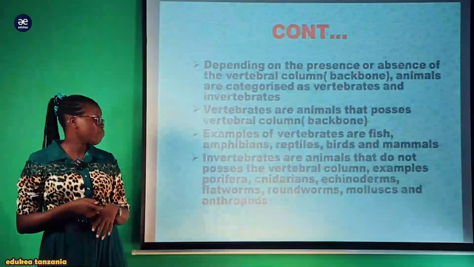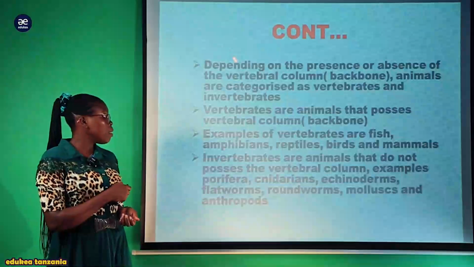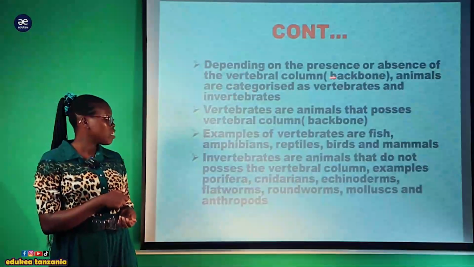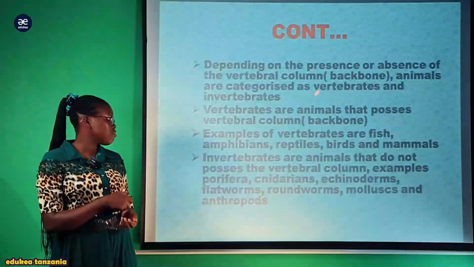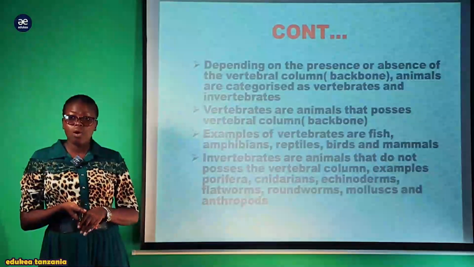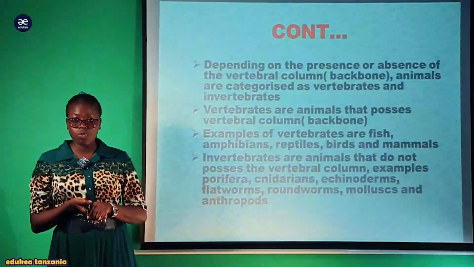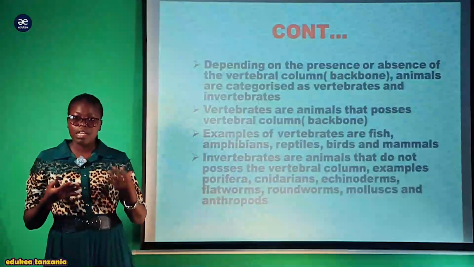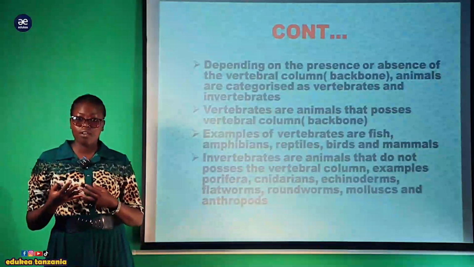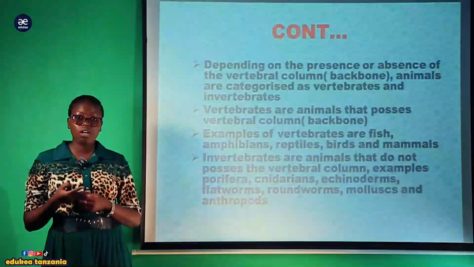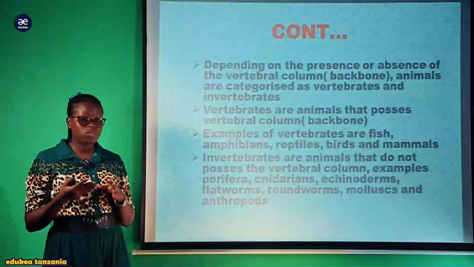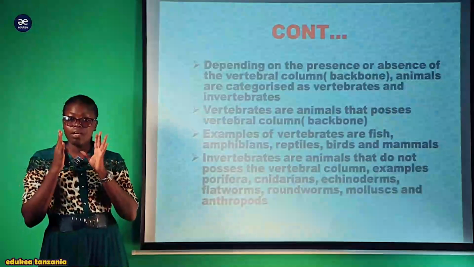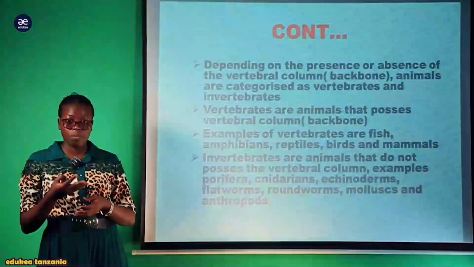phylum to another. Depending on the presence or absence of the vertebral column, the backbone, animals are categorized as vertebrate and invertebrate. So within the kingdom Animalia we have 2 main groups, vertebrate and invertebrate. The vertebrates are organisms which have the vertebral column, or uti wa mgongo, while the invertebrates are organisms which lack the vertebral column throughout their life. This is one of the major groupings of the kingdom Animalia.